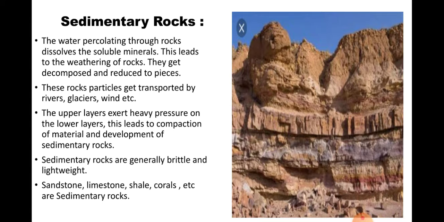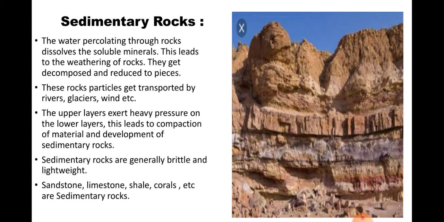Have you observed it or not, I don't know. In the rainy season you can observe that water flows down and takes all the dust, and some stones also flow with the water. So these are all sedimentary rocks.